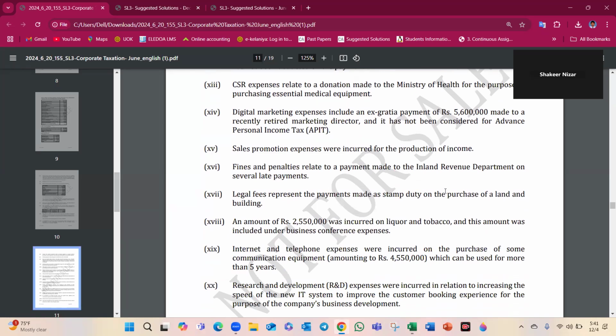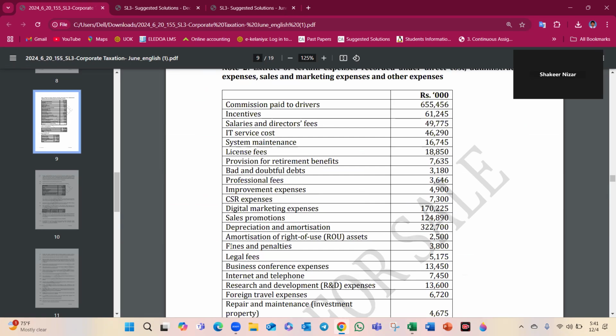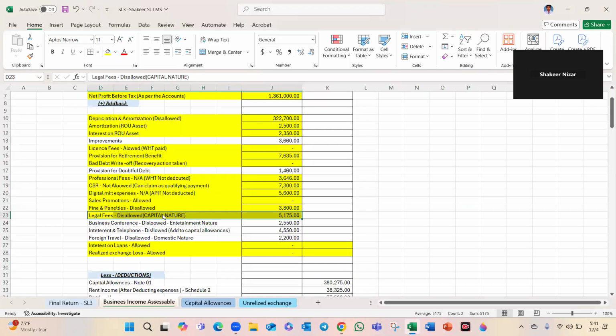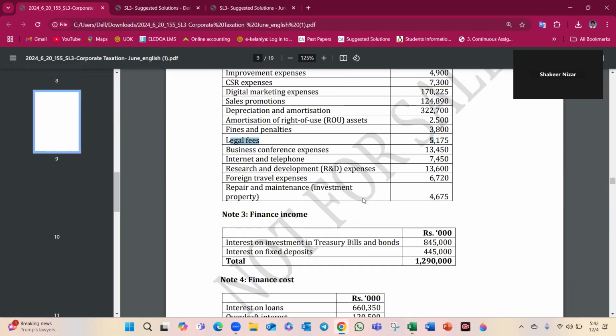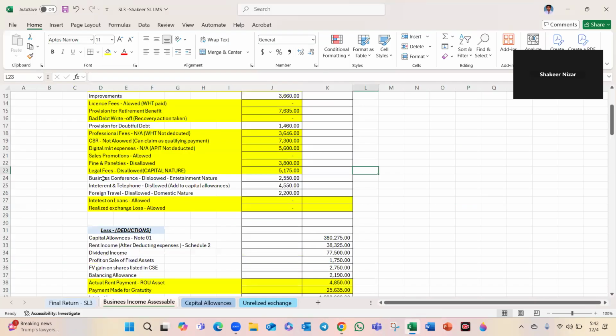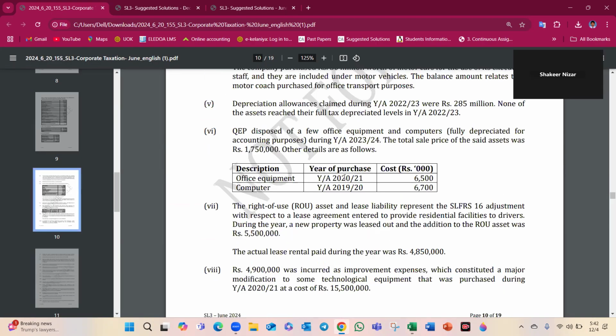Legal fees represent payments made for stamp duty to purchase a land or building. Stamp duty is not allowed. Capital nature. You want to add back. See, capital nature, stamp duty paid. Business conference expense you want to add back because those are entertainment nature. Business conference.